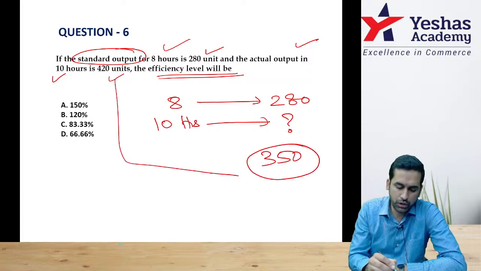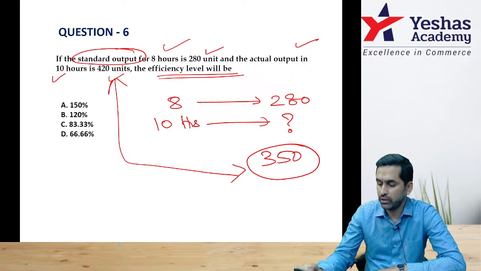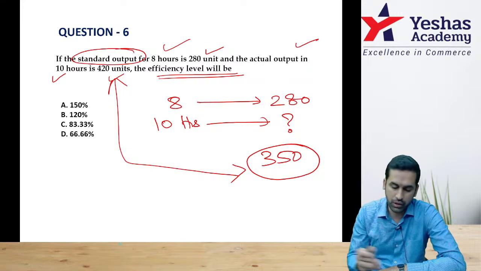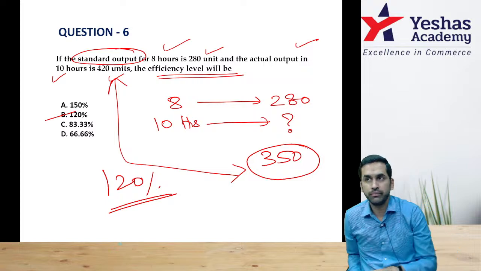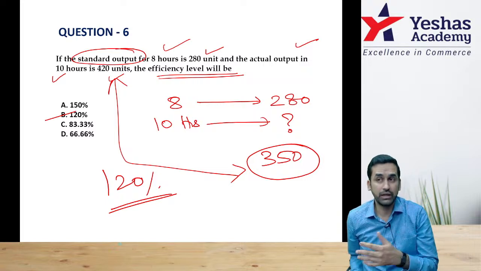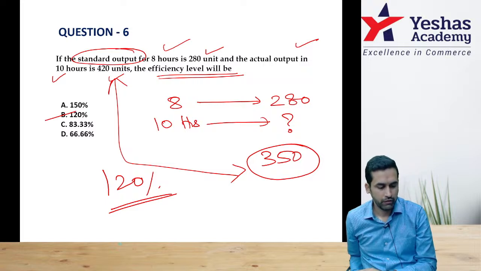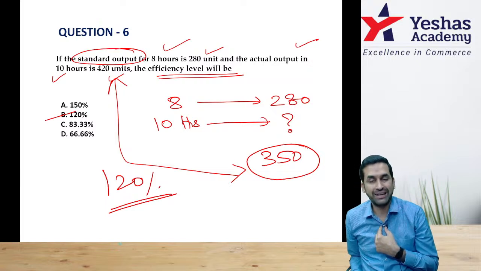But sir, we have actually produced 420 units. Fantastic. 420 units divided by 350 into 100. You are working at 120% efficiency. Where you should have produced only 350, you are producing 420.